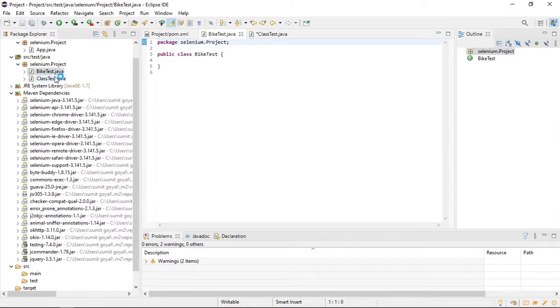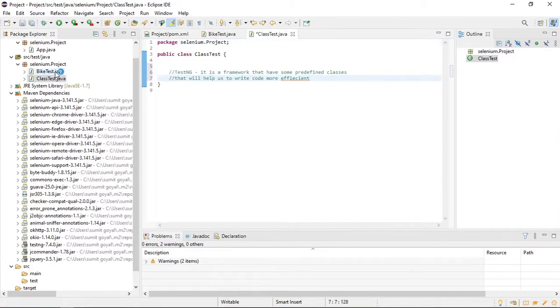Now, see what happens in TestNG. Earlier, if I wanted to run my test case, I used public static void main. We used public static void main to run our test case. But now we are using TestNG as our framework.